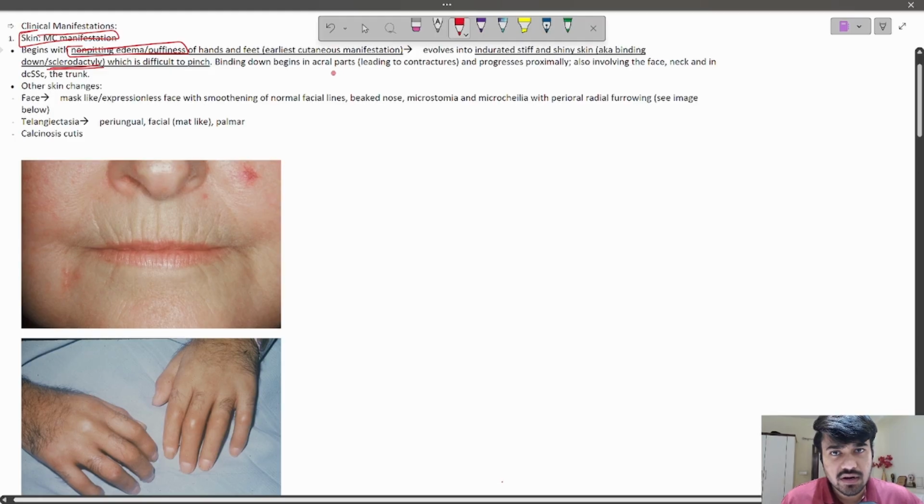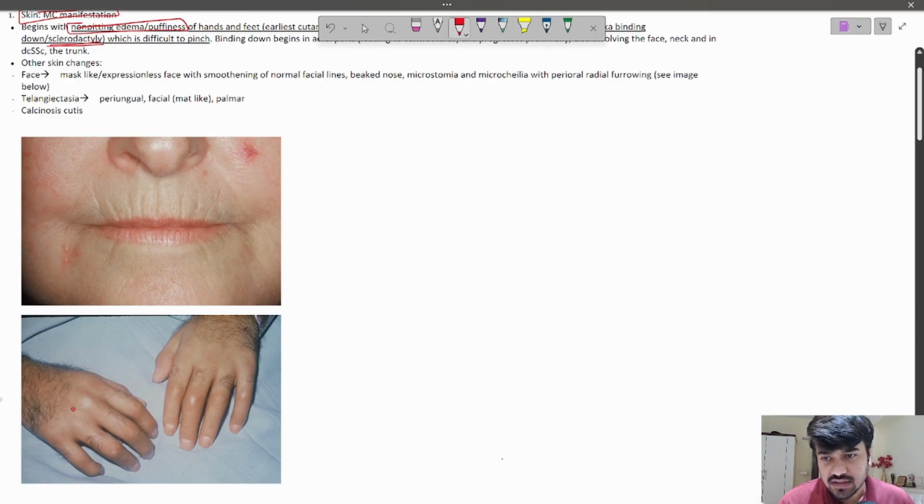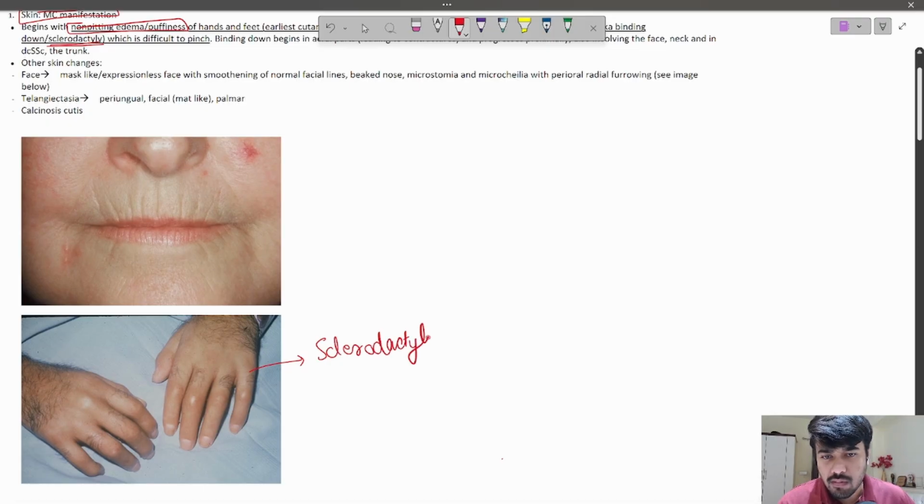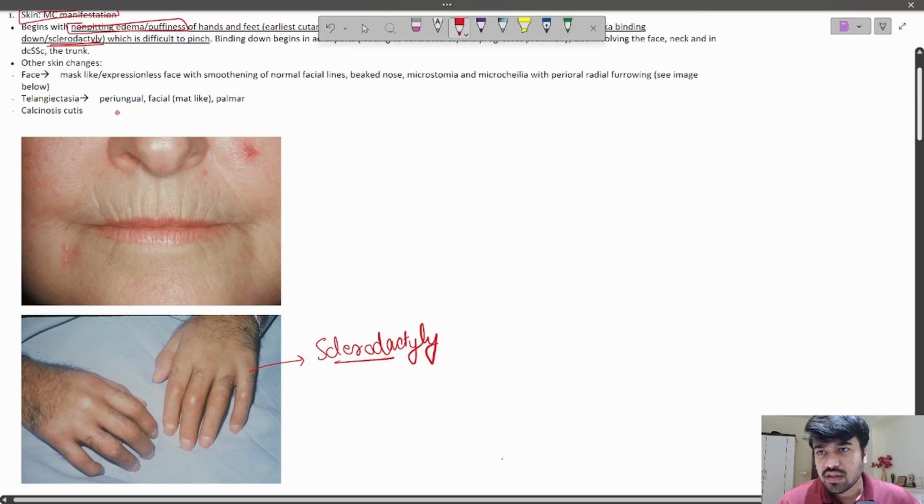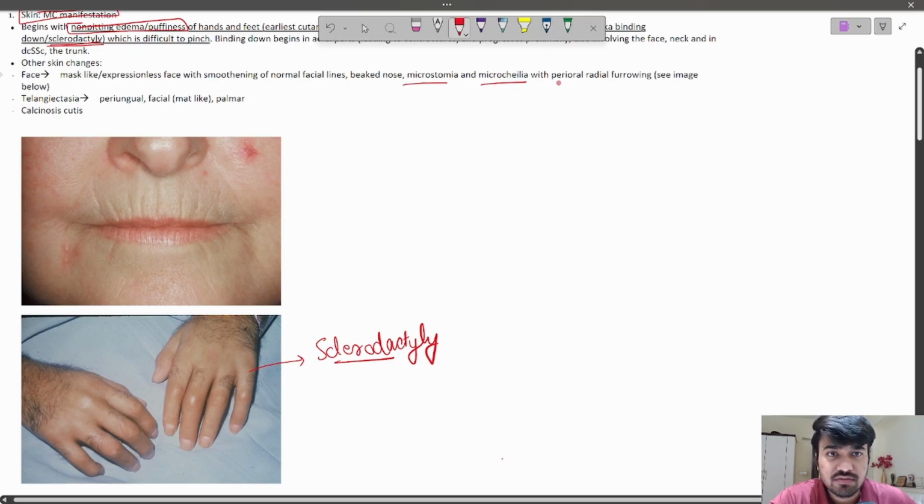Binding down begins in acral parts, and it might lead to contractures, and then it progresses proximally, involving the face, neck, and in diffuse cutaneous variant also the trunk, right? So sclerodactyly, as you can see here, the skin appears very stiff and tight, and it is appearing shiny, right? So this is what is known as sclerodactyly. Then apart from sclerodactyly, other skin changes are mask-like expressionless face, beaked nose, microstomia, microcheilia with perioral radial furrowing,